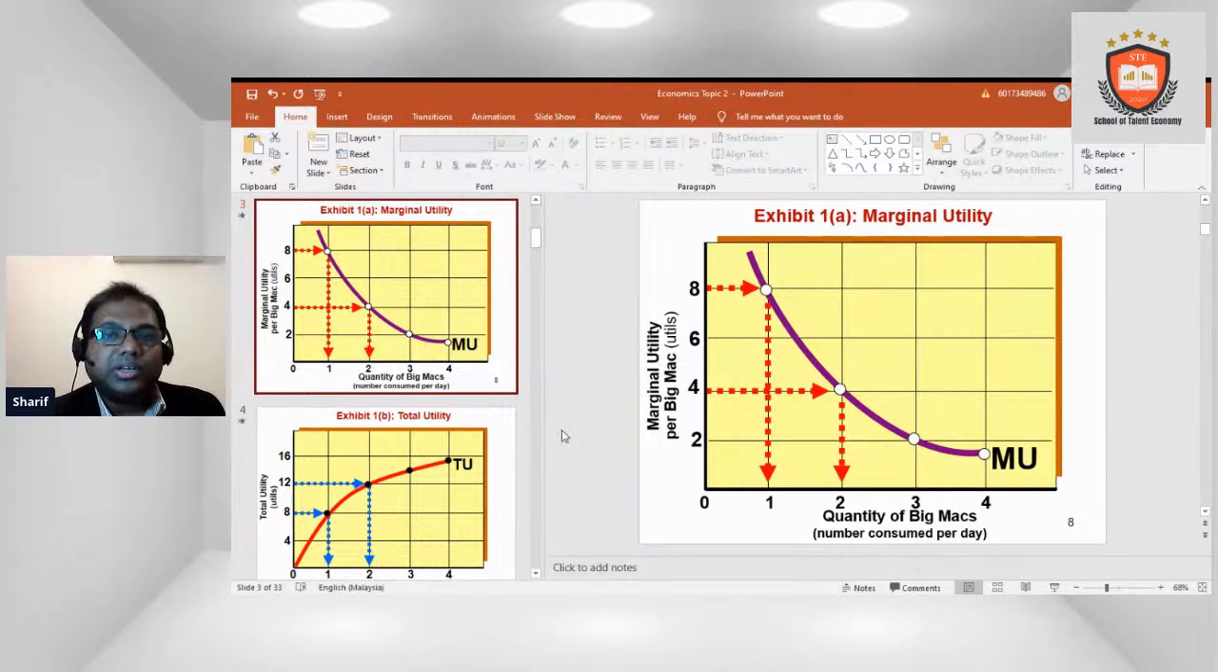Marginal utility is MU. If you see this diagram, we have a few things. Number one, the quantity of Big Macs, and another is marginal utility. Let's say if we take one Big Mac, then our marginal utility is 8 per Big Mac. When we take two Big Macs, then our marginal utility is 4. So this is actually the marginal utility.